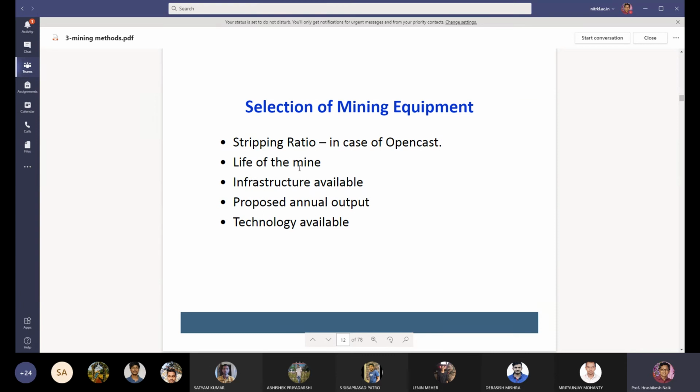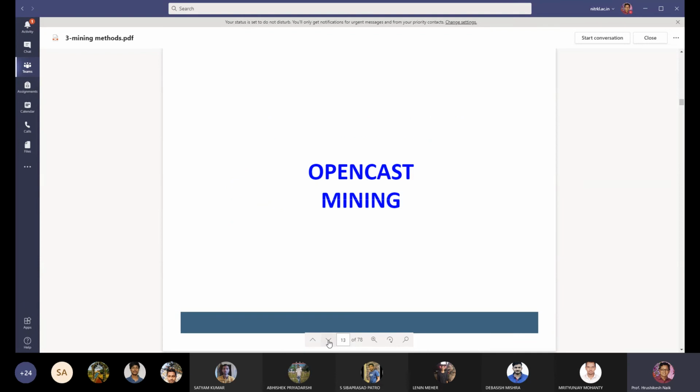It depends on the size of the deposit and what infrastructure is available near the mine, what is the proposed annual production from the mine, what technology you are going to adopt, and what technology is available. So this is the selection of mining equipment for surface mining projects.